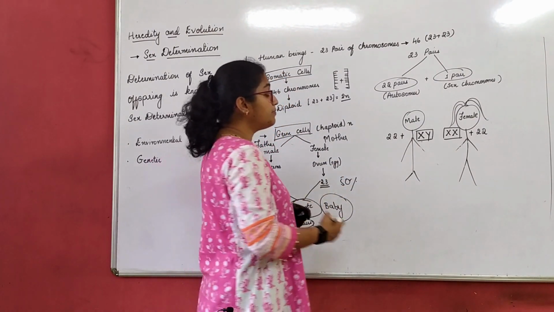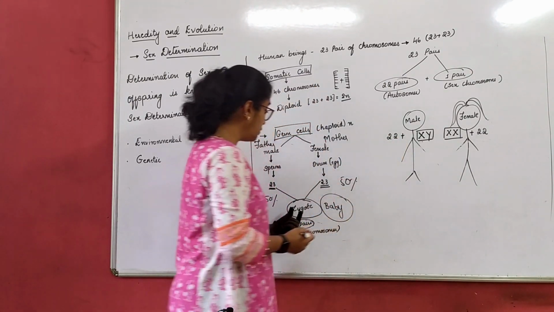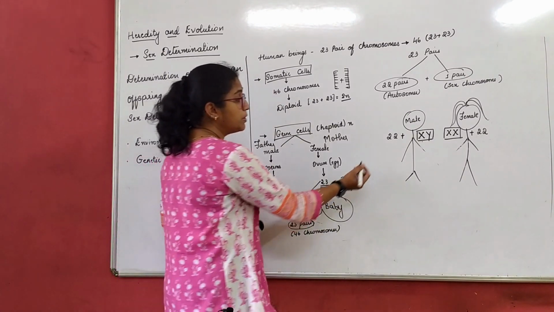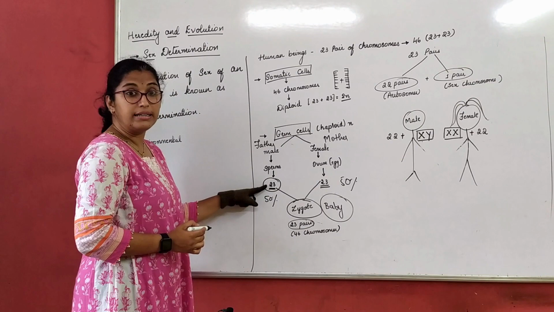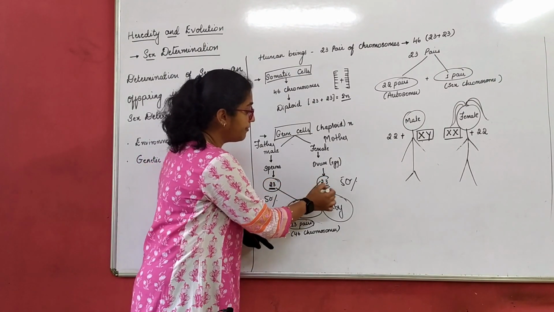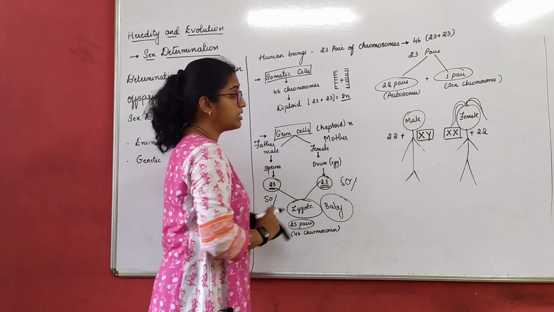Let us just see here. So this is male. That means a male can contribute. So during mating, a male can contribute. How many chromosomes does a male have to give? True. He has to give 23. Female also has to give 23 chromosomes, right? So through the egg, and this is via sperm.